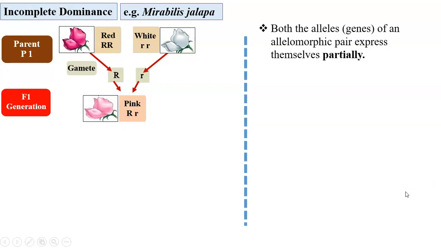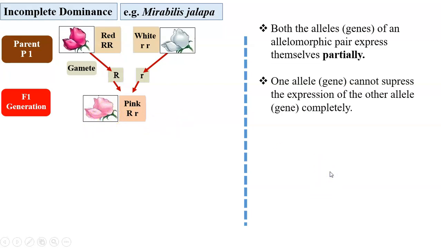Both the alleles of an allelomorphic pair express themselves partially. The small r for white color could express itself, and the dominant capital R also could express itself. And therefore, the color has become intermediate between red and white. It has become pink. And this is called incomplete dominance.